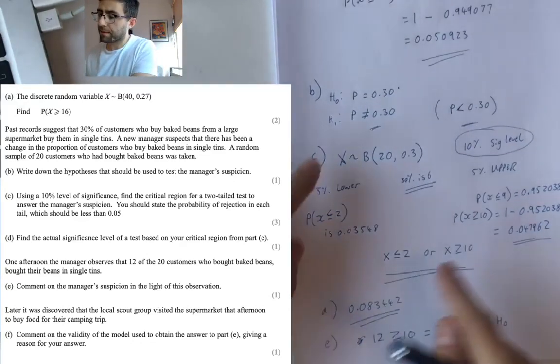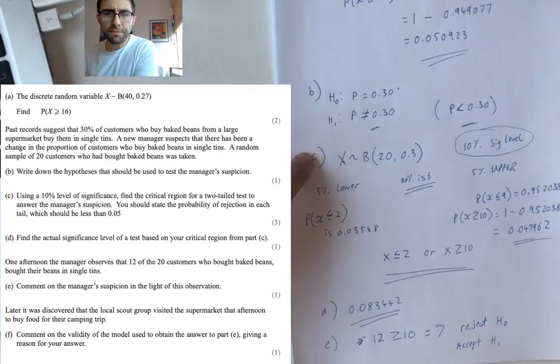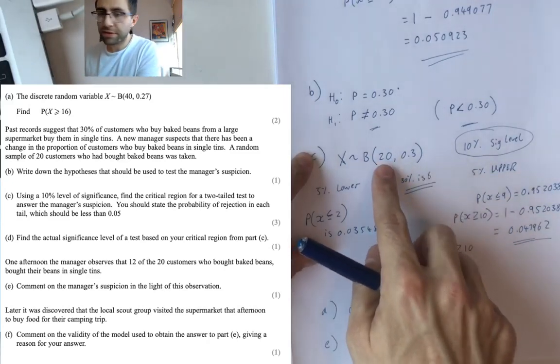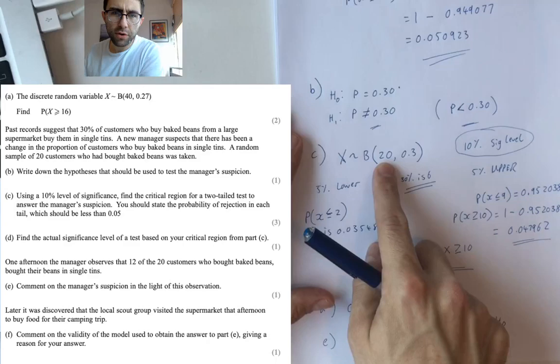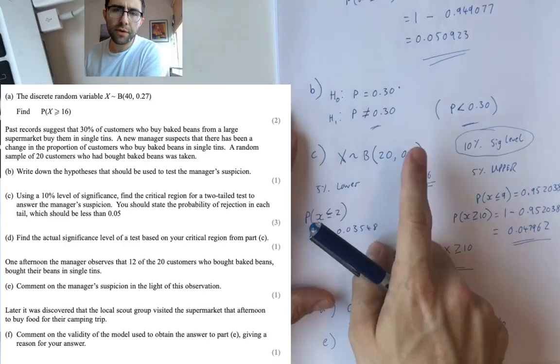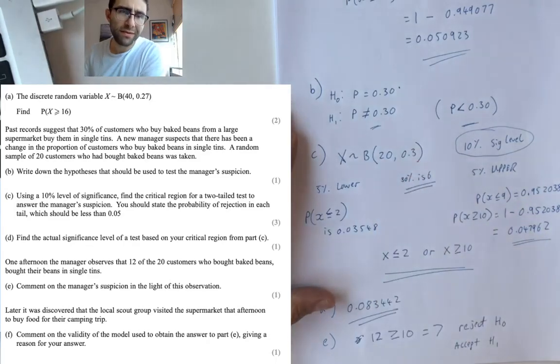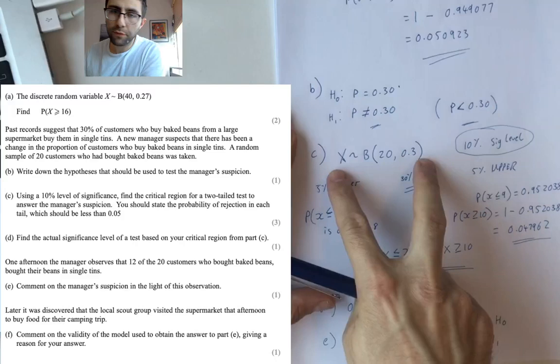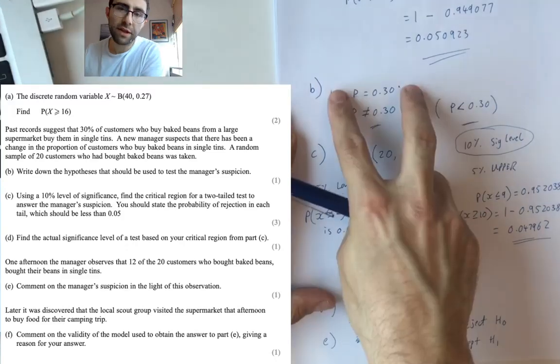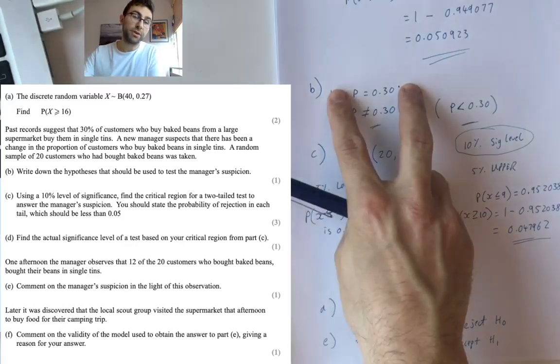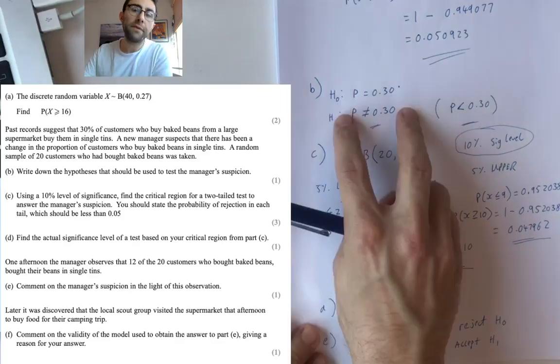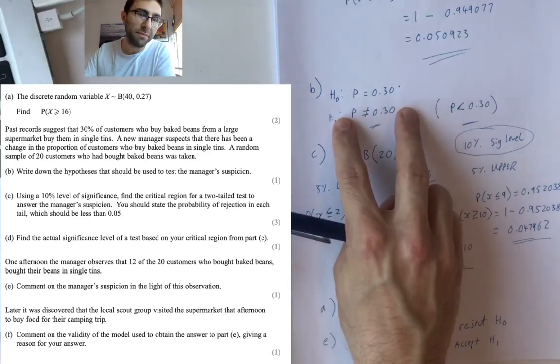So we got that. Now we had Beanfest 2020, and what was apparently true was that 30% of people buy beans from single tins. That's the way to binomially model it if you're testing 20 people. That's the null hypothesis. We expect it's 30%. That's the alternate hypothesis, that it's not 30%, that maybe it's changed. Maybe we can disprove that that's still true.